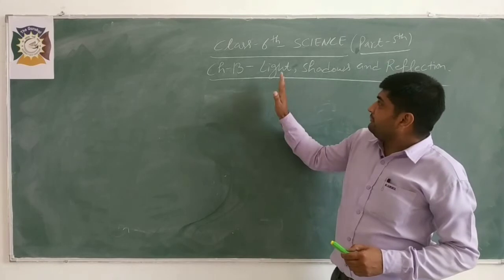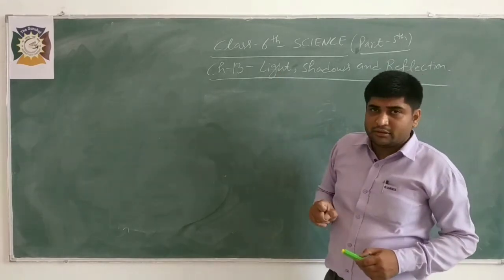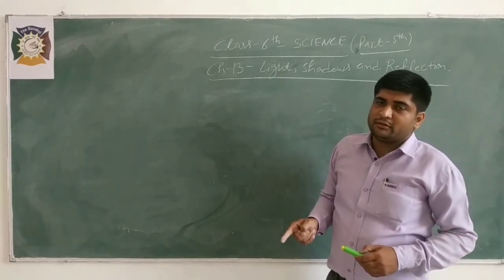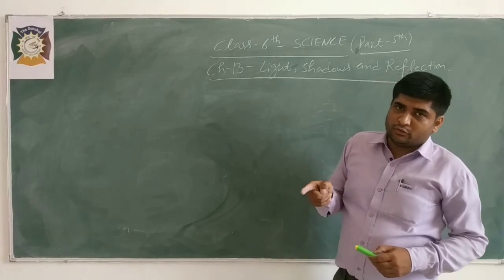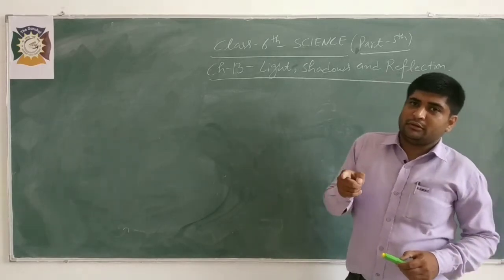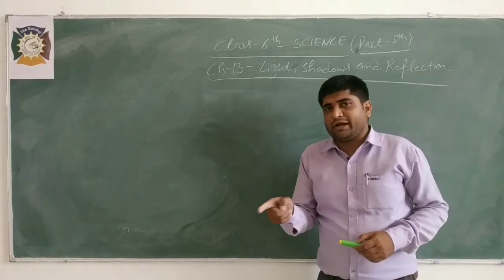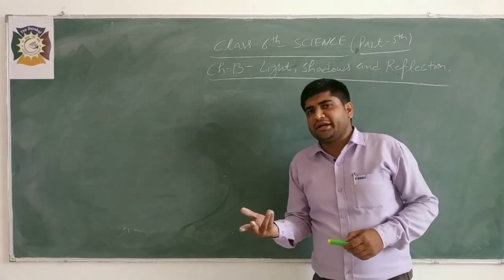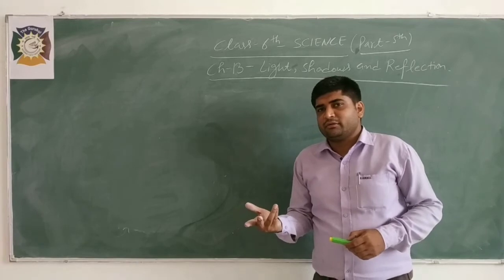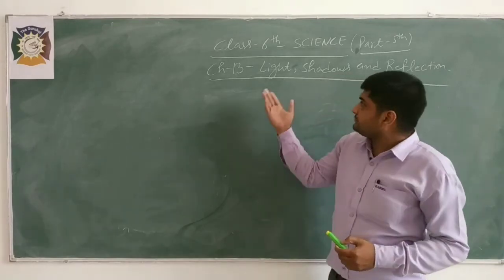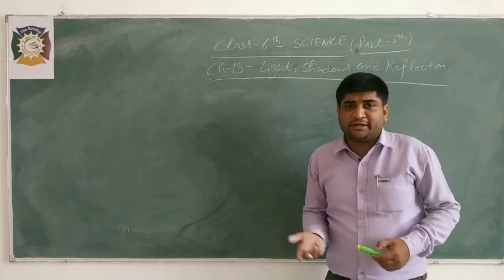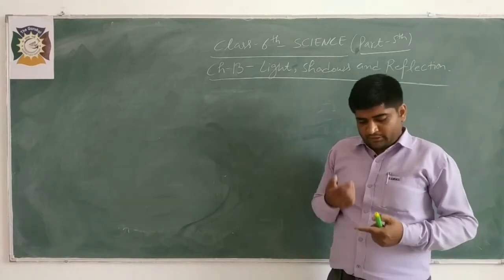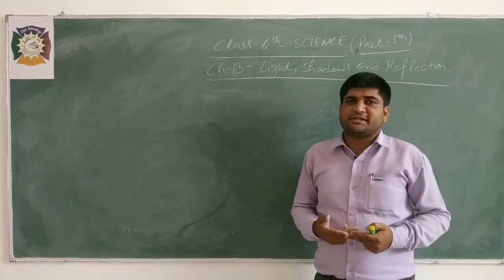Till now we have discussed light, what the sources of light are, and on the basis of emission of light, some objects produce light on their own. There are two types of objects: luminous objects and non-luminous objects.